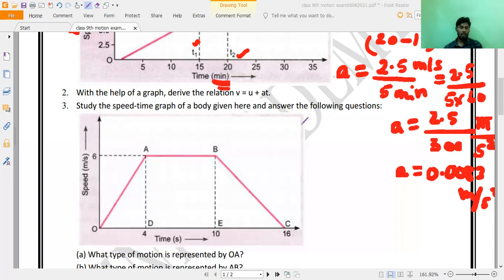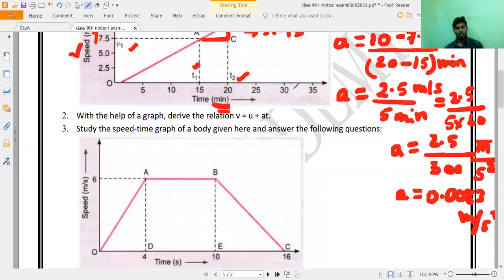You can do it. Start solving. How much did you get? 0.0083. Have you got the answer or not? Yes, sir.